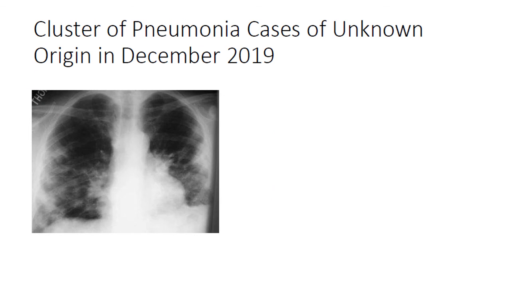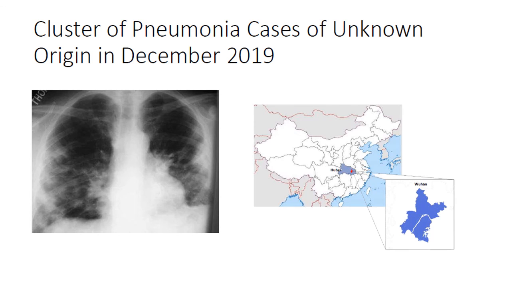Now, how it all started. In December 2019, there were clusters of pneumonia cases of unknown origin in China. These were the X-ray pictures that were there for those patients. And this was in the Wuhan province of China.